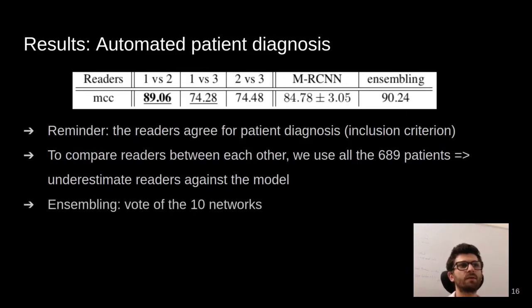We call ensembling the votes of the 10 networks, and it's only wrong on 2 patients, with a high MCC at 90%. We conclude that this model gives a valid opinion on detection of AxSpA in MRI.